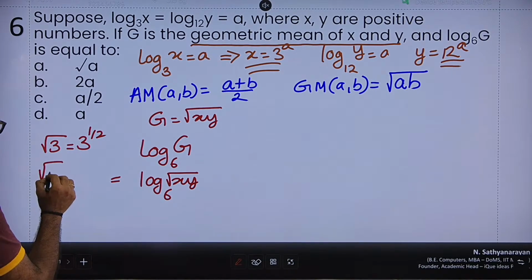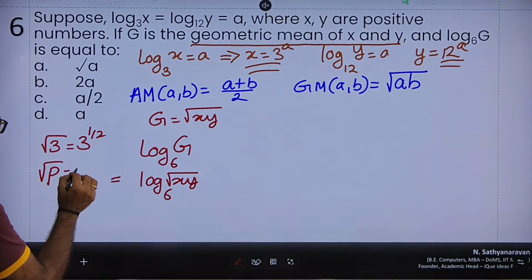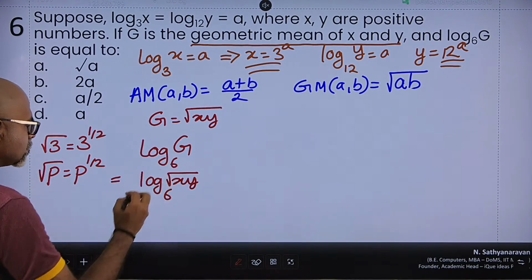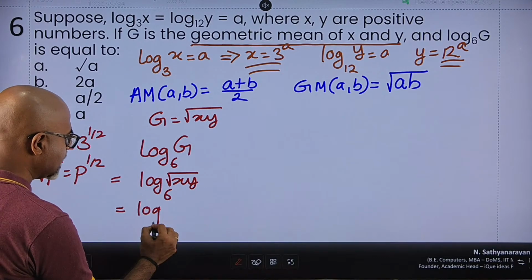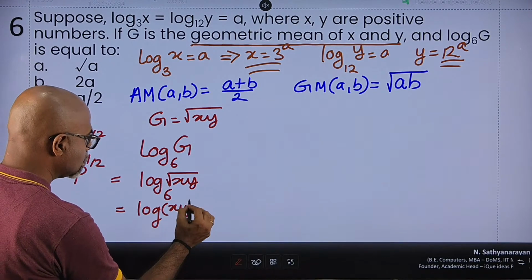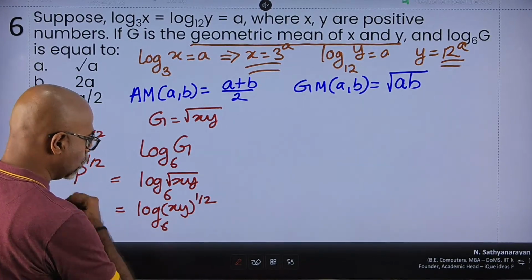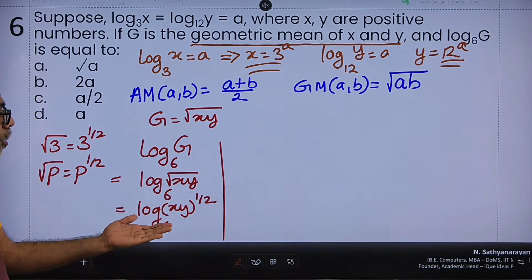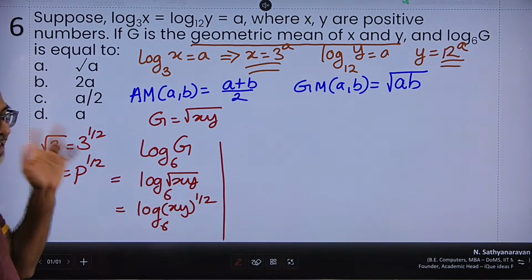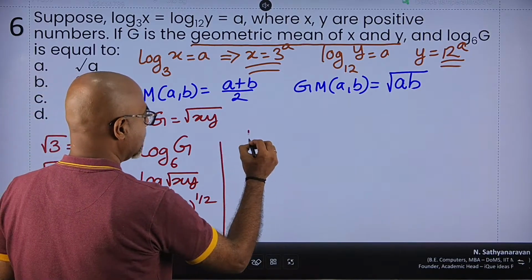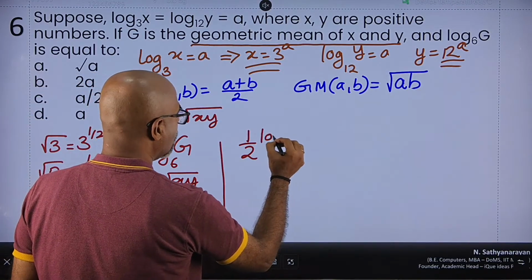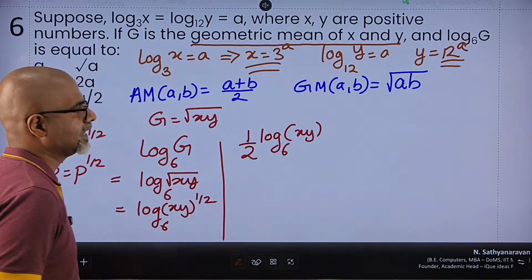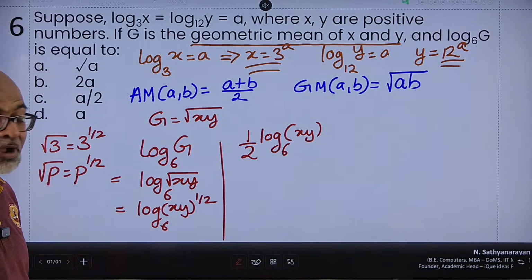Square root of, let us say, p is nothing but p raised to 1 by 2. So the square root, I can write it as log of xy raised to 1 by 2 to the base 6. Great. And remember, log of something's power, the power can be taken outside. So I can write it as half of log of xy to the base 6. Now, life is so simple.